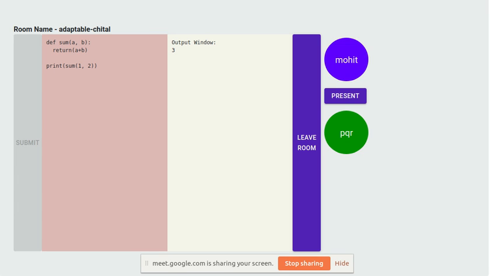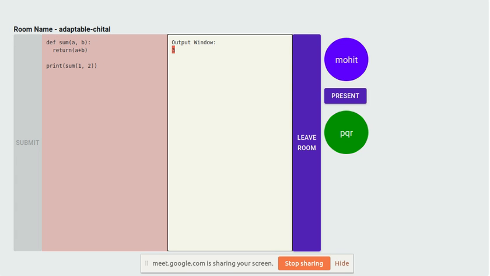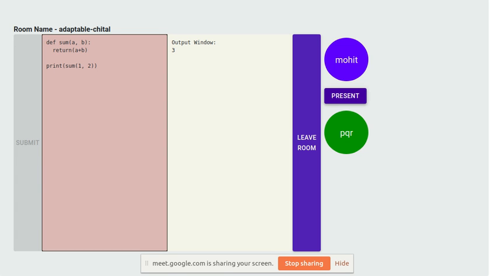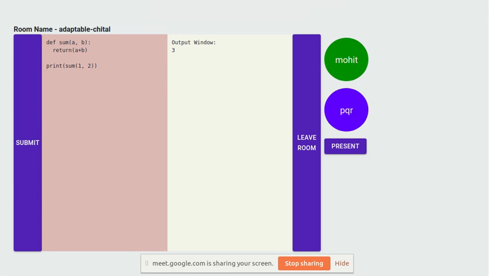Since Sanjay has submitted the code, you can see the output is available, and the output should be 3. It's 1 plus 2. Now I am taking away the permission from Sanjay. Since I am a teacher, I can take away the permission. So I have taken away the permission and given the permission to myself.